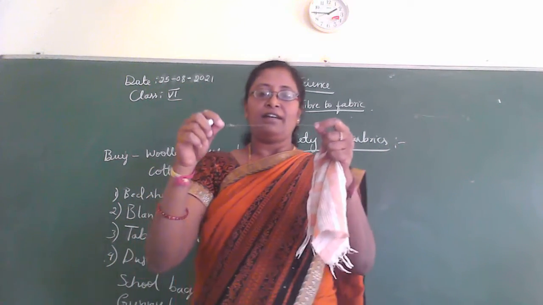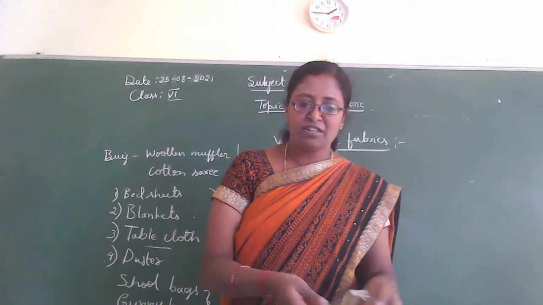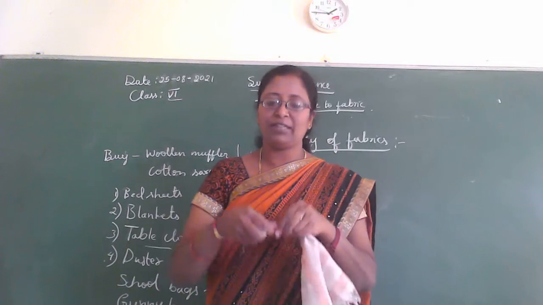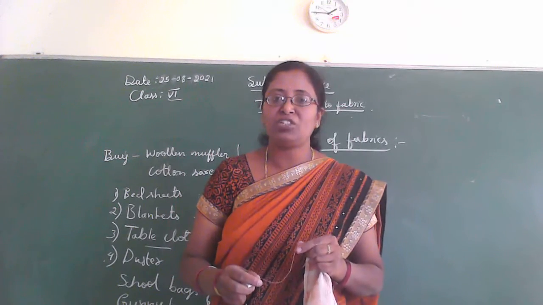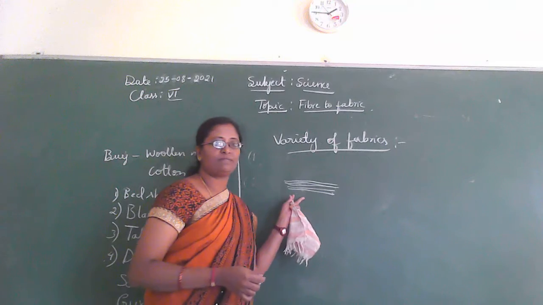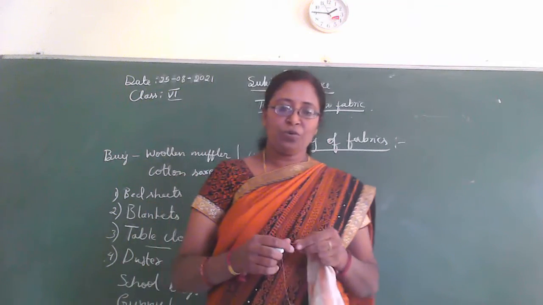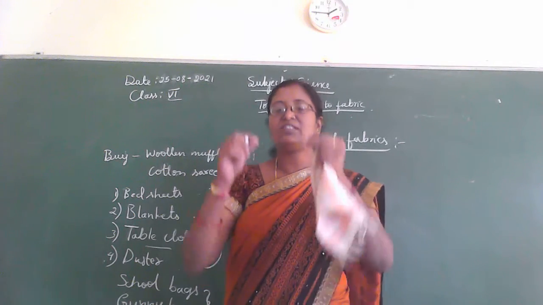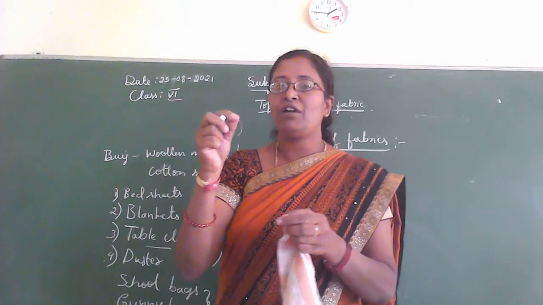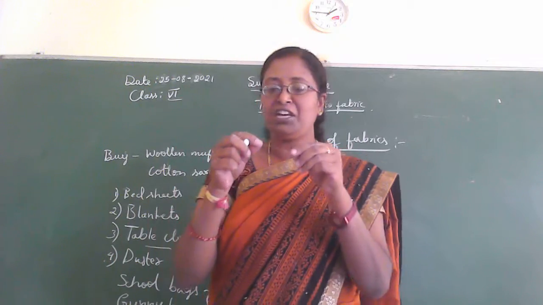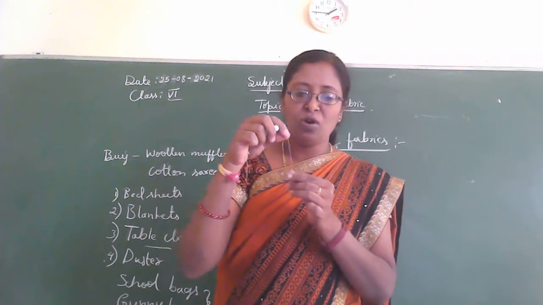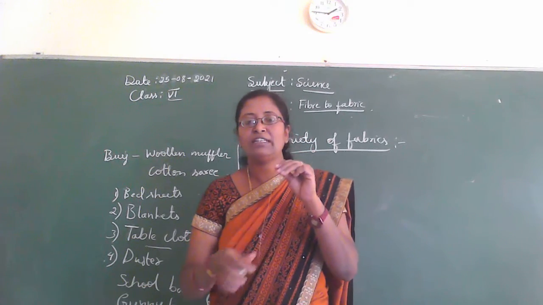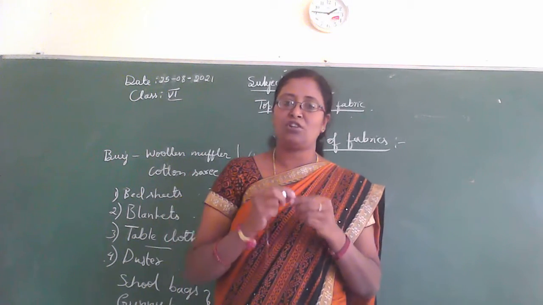Like this, the yarns are arranged. What do you understand from this? We find that a fabric is made up of yarns, arranged together like this. Is it, children? So what are those yarns made up of? Children, have you ever observed or thought about what these yarns are made of? What things are used to make this yarn?